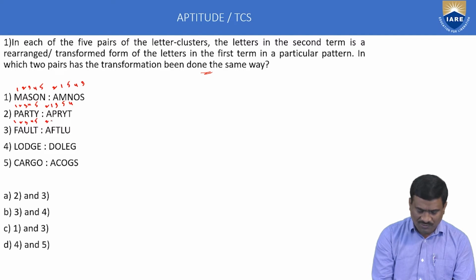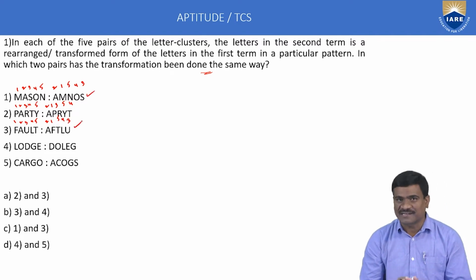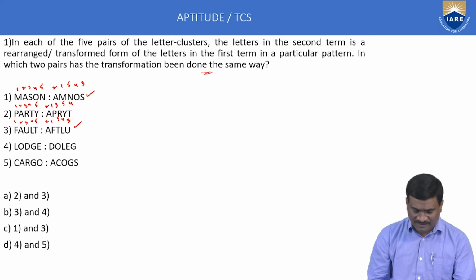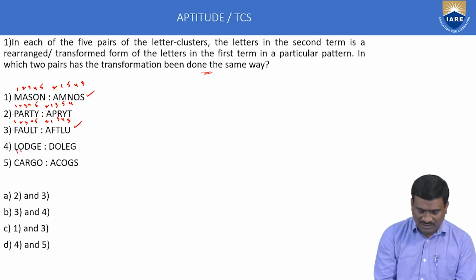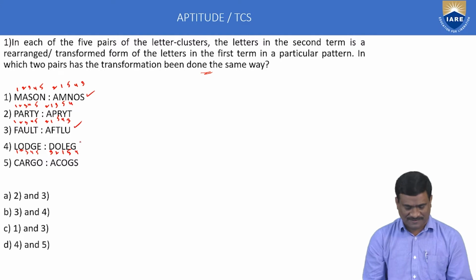Yes, 2, 1, 5, 4, 3. I think the first one and third one are almost 100% the same. Similarly, the fourth one: 1, 2, 3, 4, 5. RHS: third one, second one, first one, fourth one, and fifth one and fourth one. This is not a perfect order.